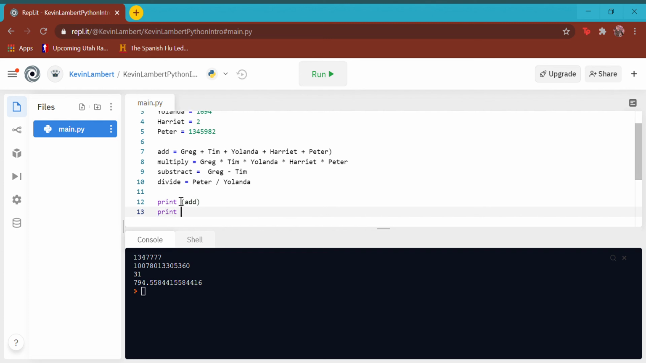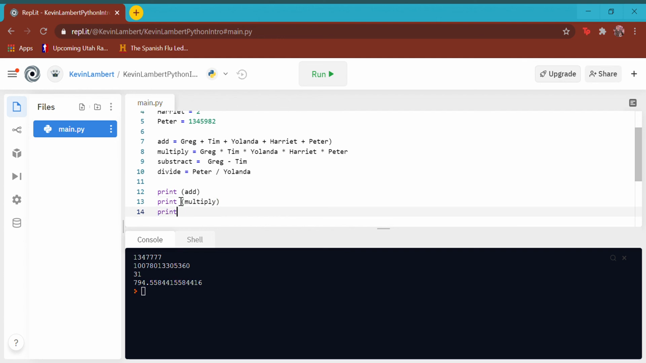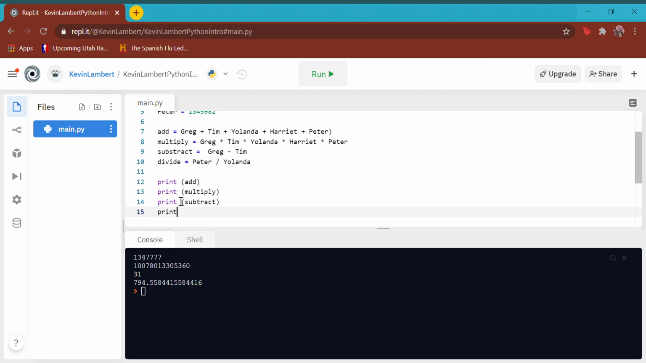And then below that, we can print add. And then we can print multiply. And we can print subtract. And we can print divide. So what we've done is we've just named 4 new variables, and we've named them the mathematical values of our variables above. So now when I run this, it should give me those 4 same numbers, but you just never know.